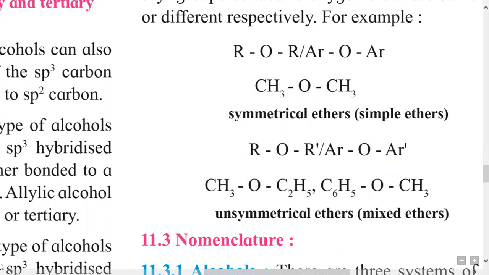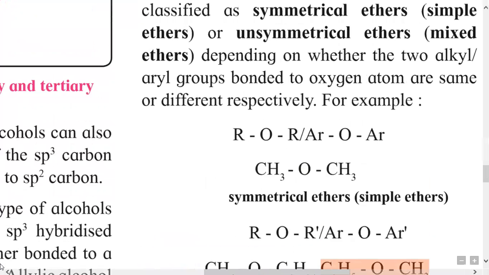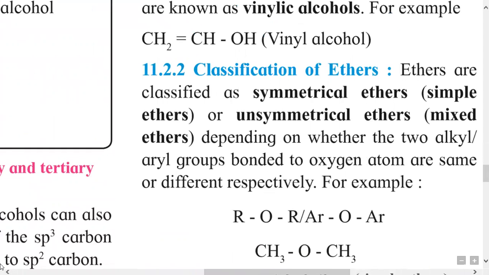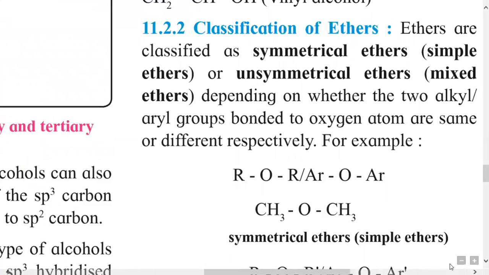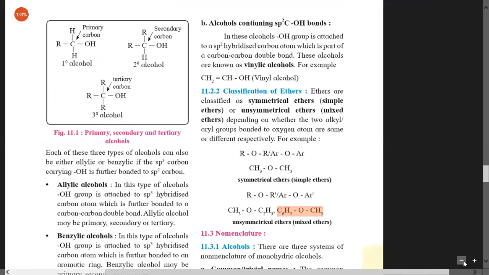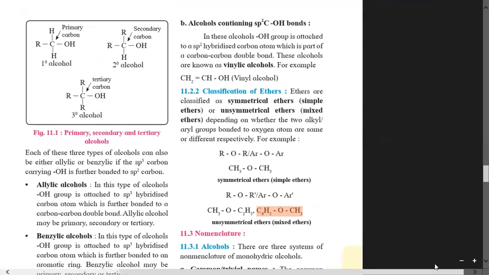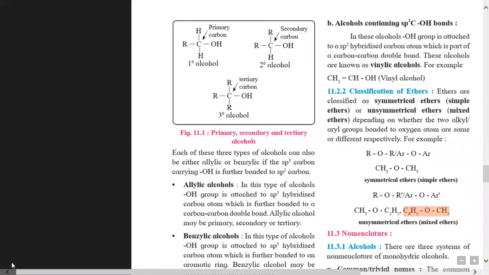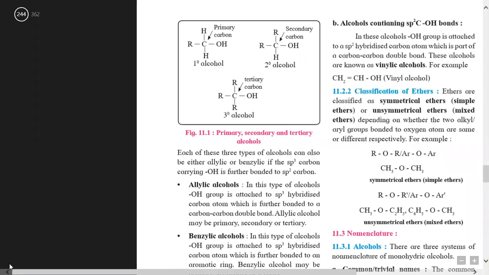Then the other example is C6H5OCH3. Here it is again an example of a mixed ether, that is, an unsymmetrical ether, because the Ar group and the R group are different. So that is about the classification of ethers as simple and mixed, also called symmetrical and unsymmetrical ethers. We have studied the definition and classification of ethers, alcohols and phenols. Thank you.